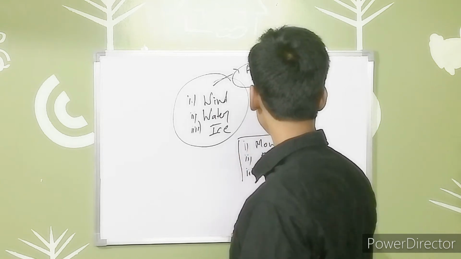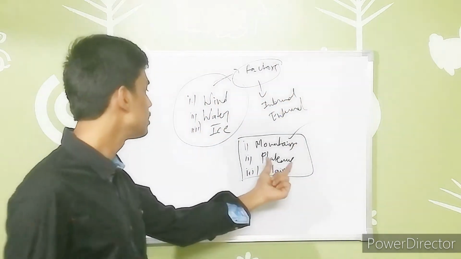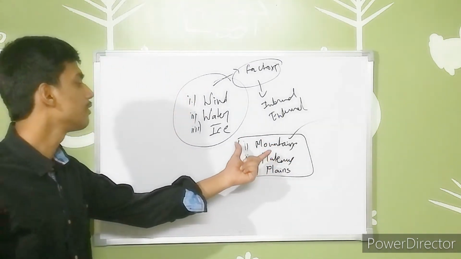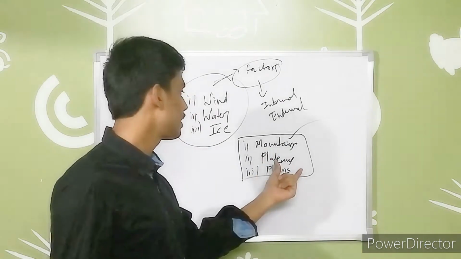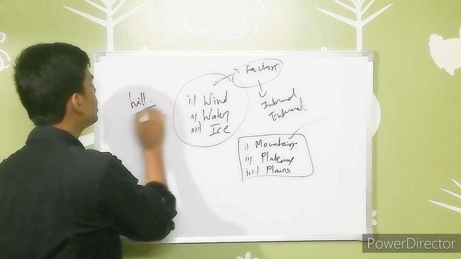So these are the main three categorizations of the different landforms that exist in the world, right? In this, again, mountains, plateaus and plains. We will discuss these one by one in different classes. First of all, we have to know the meaning of the hill. So what is the hill?